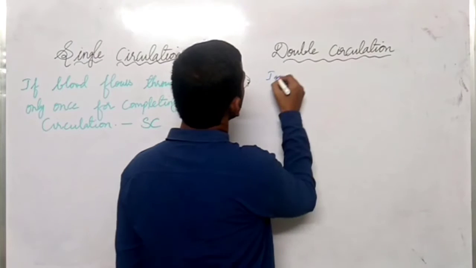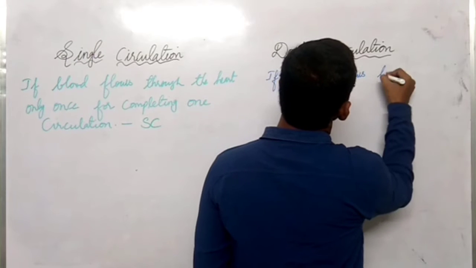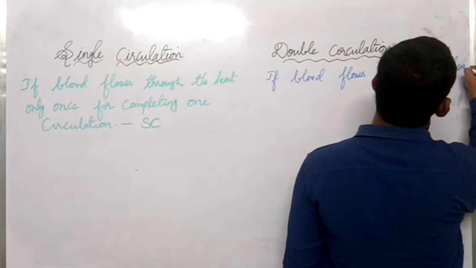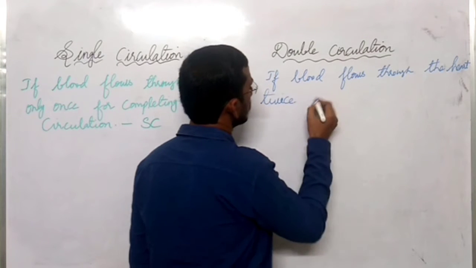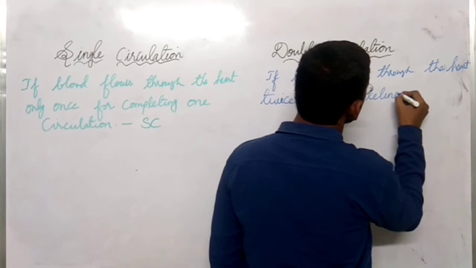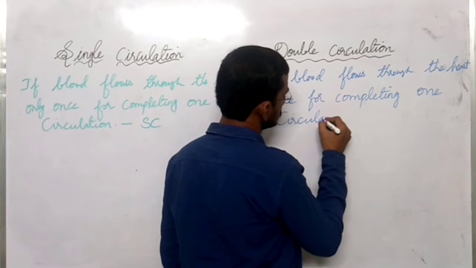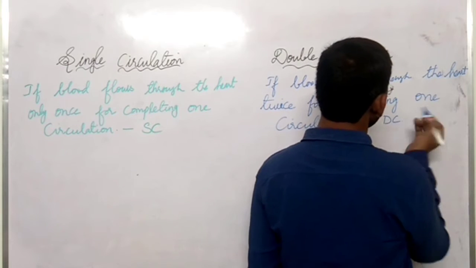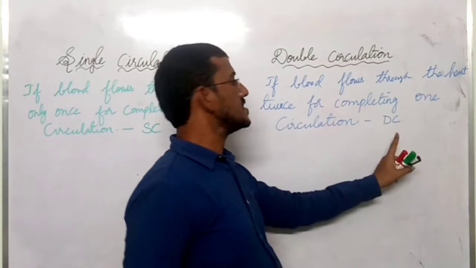Yes, if blood flows through the heart twice for completing one circulation, then it is called double circulation. DC is nothing but double circulation.